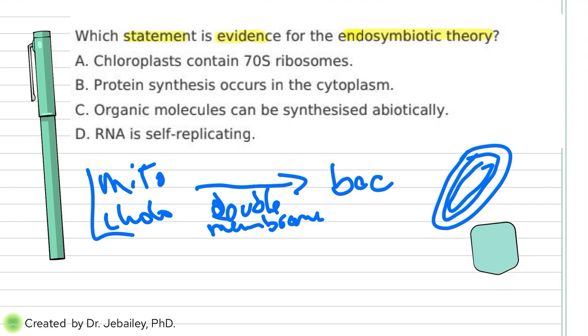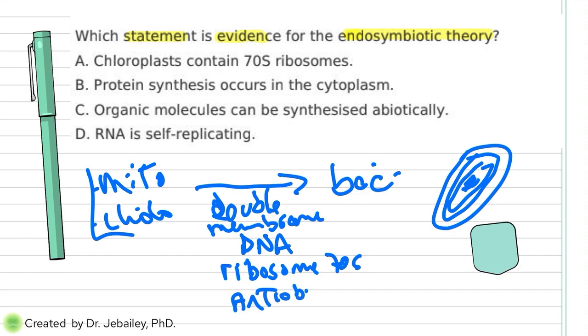Another thing is that mitochondria and chloroplast all have DNA. And guess what? Bacteria also has its own DNA. Third, mitochondria, chloroplast, as well as bacteria, all have ribosomes. And the size of the ribosome is 70S, even for the mitochondria and chloroplast, which bacteria also has. Also, we use antibiotics to kill bacteria. Well, guess what? If you use antibiotics, you can also kill mitochondria as well as chloroplast.